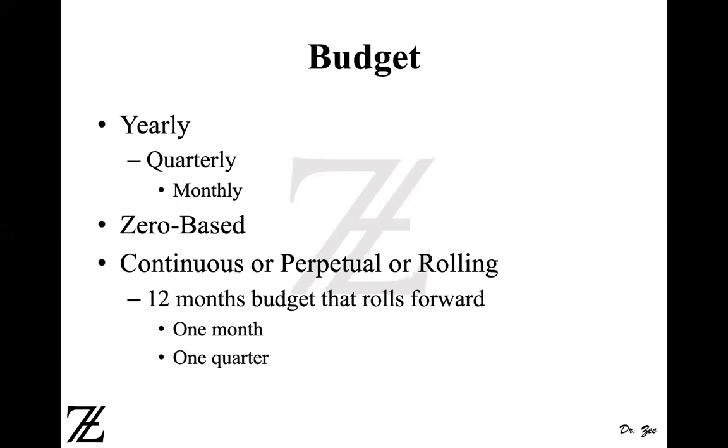Whereas a continuous budget, which is also known as a perpetual or rolling budget, is a 12-month budget that continuously rolls forward. So once you reach the end of January, right? Let's say that today is January 2020, right? End of January 2020.